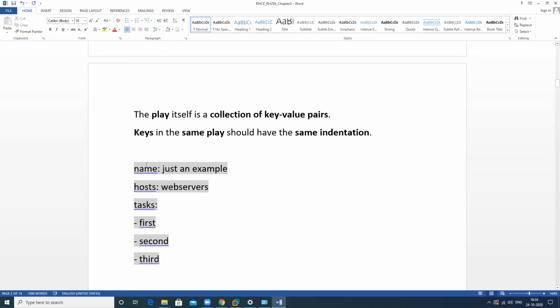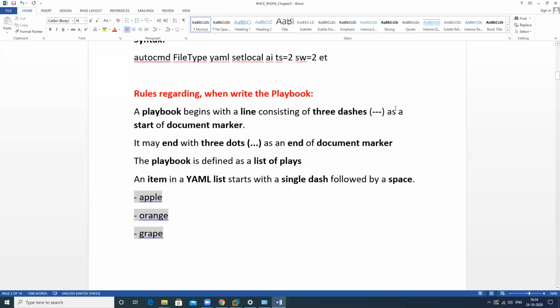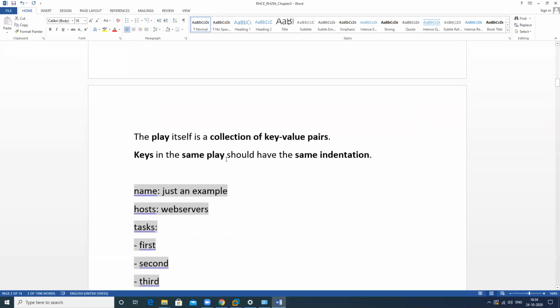When we write a playbook, it starts from this particular character, and the first line is called a label, a comment field.